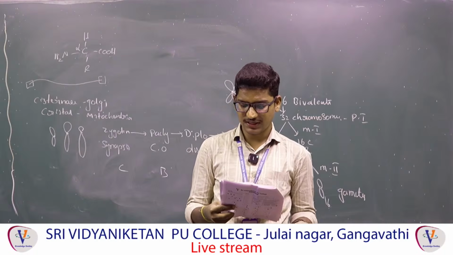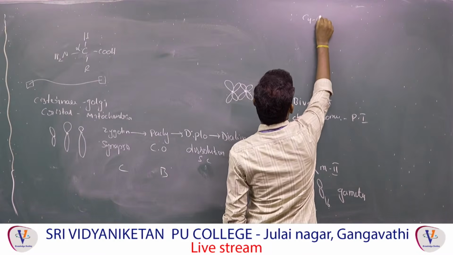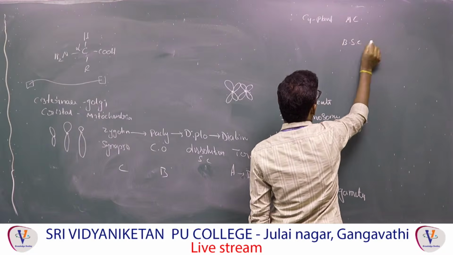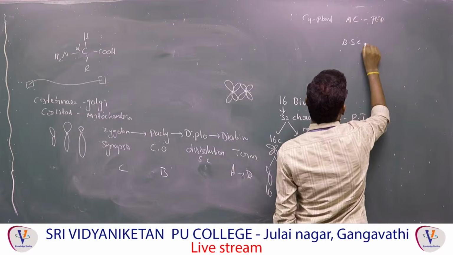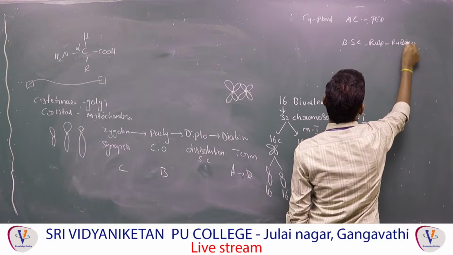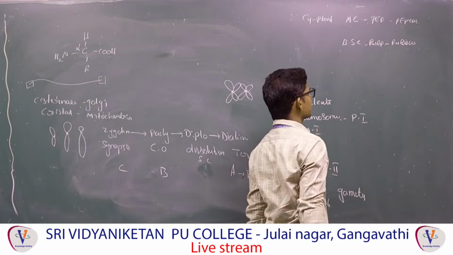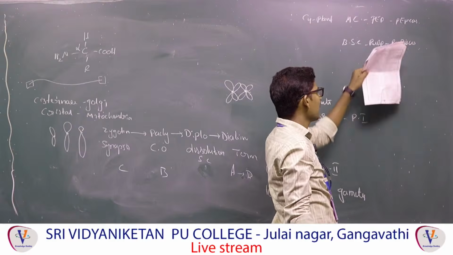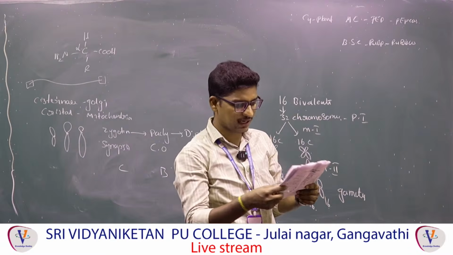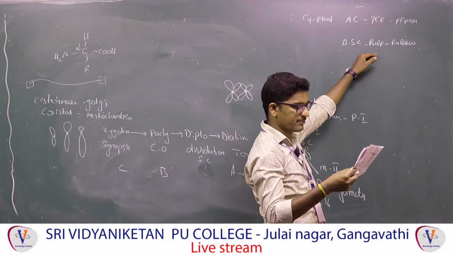Next, 143: Rubisco enzyme is present in bundle sheath cells of C4 plants. In C4 plants, what we have to understand is that there are two cells: one is the mesophyll cell, another is the bundle sheath cell. Here PEP will be there, here RuBP will be there as acceptor, and Rubisco enzyme is present in the bundle sheath cells. PEPcase enzyme is present in the mesophyll cells, because the process going on here is the C4 pathway, and there it is the C3 pathway. So the statement, Rubisco enzyme is present in bundle sheath cells of C4 plants where photorespiration does not occur, is correct. Statement 1 is correct.